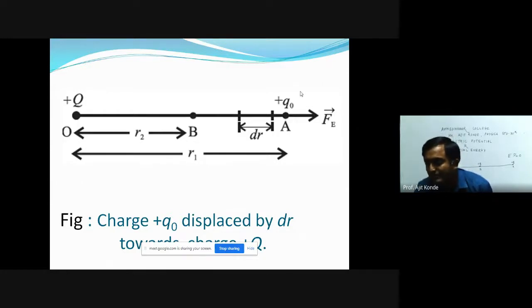If we move this charge from point A to B against the repulsive force, we are doing certain work, and this work done gets stored in the form of potential energy, which is called electric potential energy.